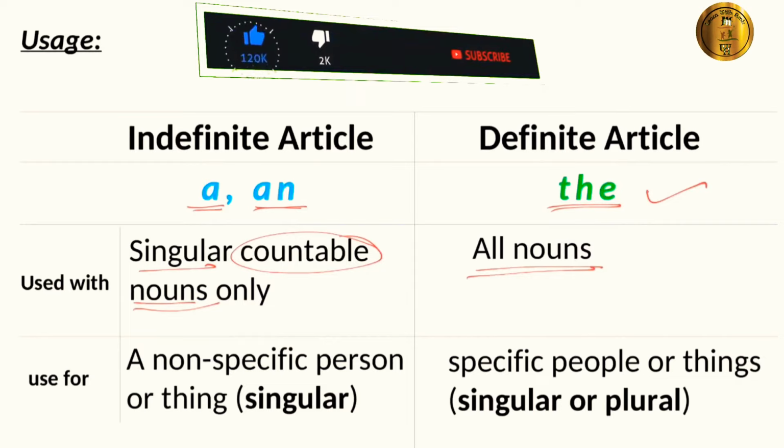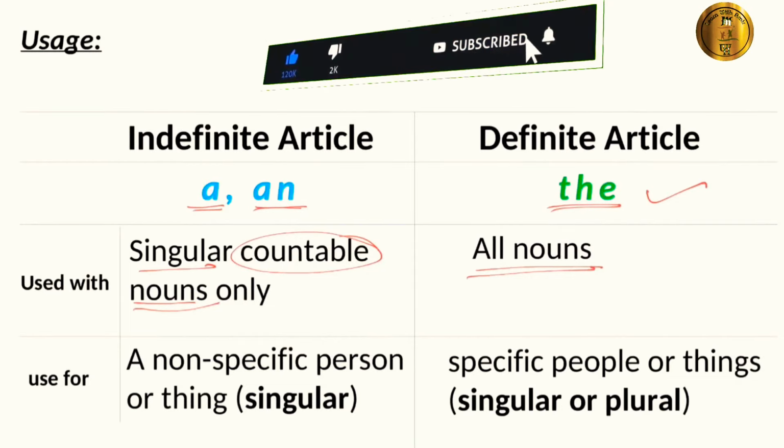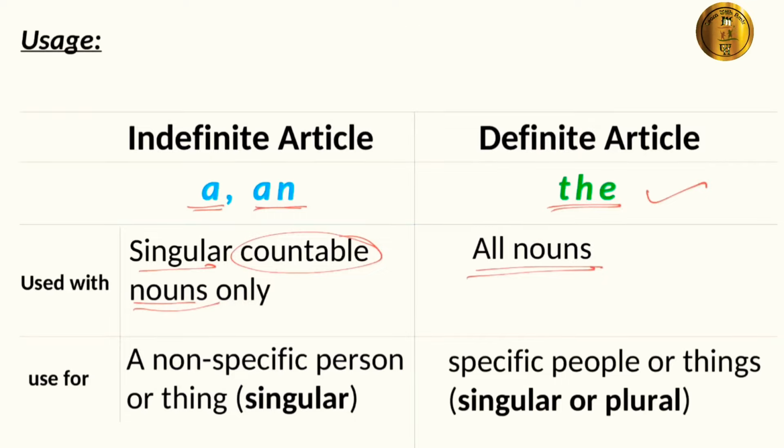Hence, in all kinds of noun we can use the definite article the, but the noun that we are using has to be definite or specific. Whereas the indefinite article is used to show a non-specific person or thing that is singular in number.